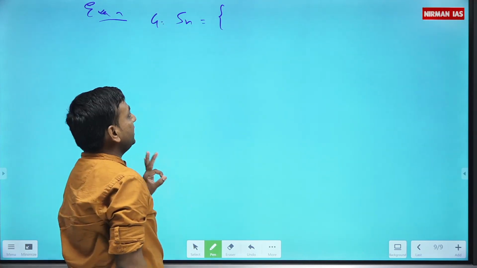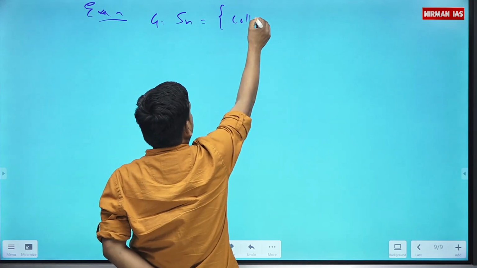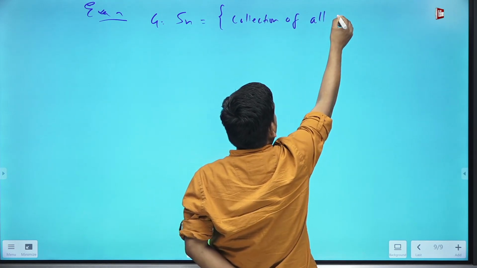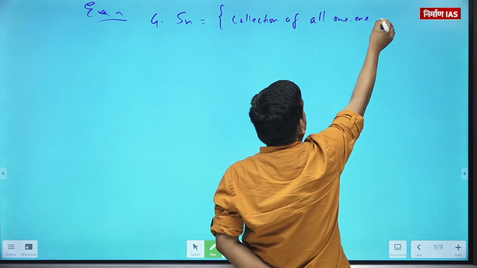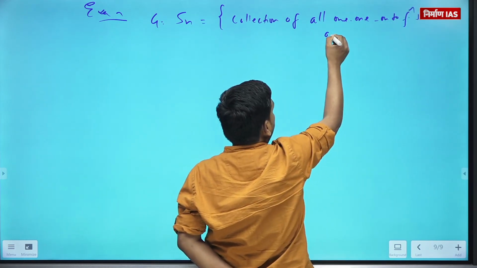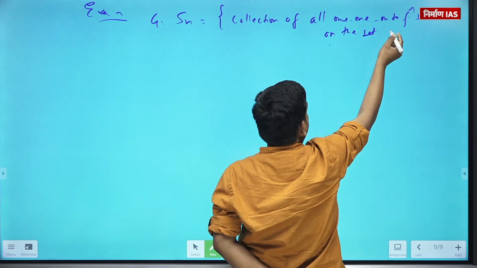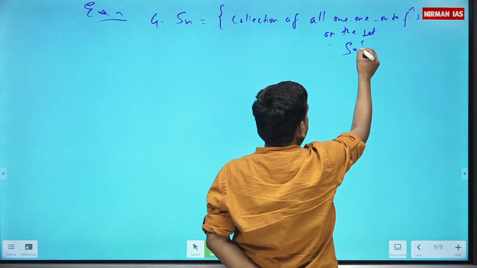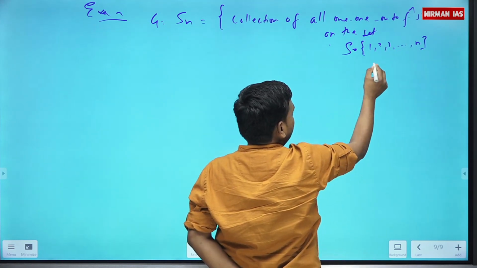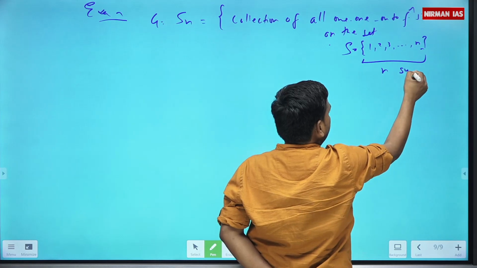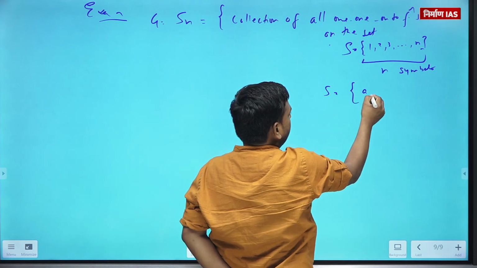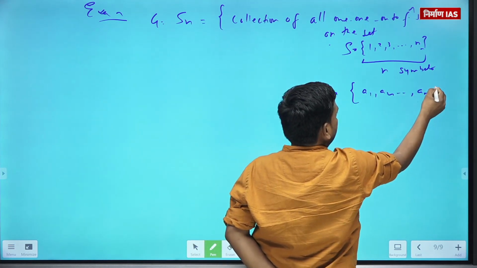Okay? This is defined actually, collection of all 1 on 2 functions on the set S equals 1, 2, 3 up to n elements, or this is just n symbols. Don't think these are numbers. You may have symbols like A1, A2, AN.